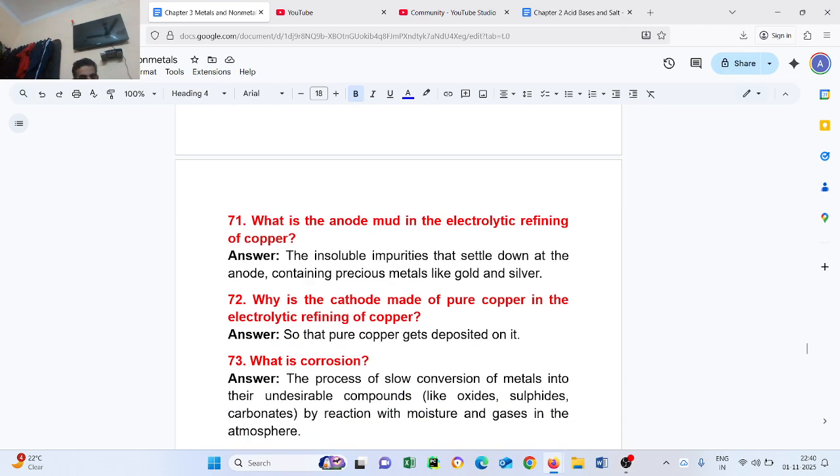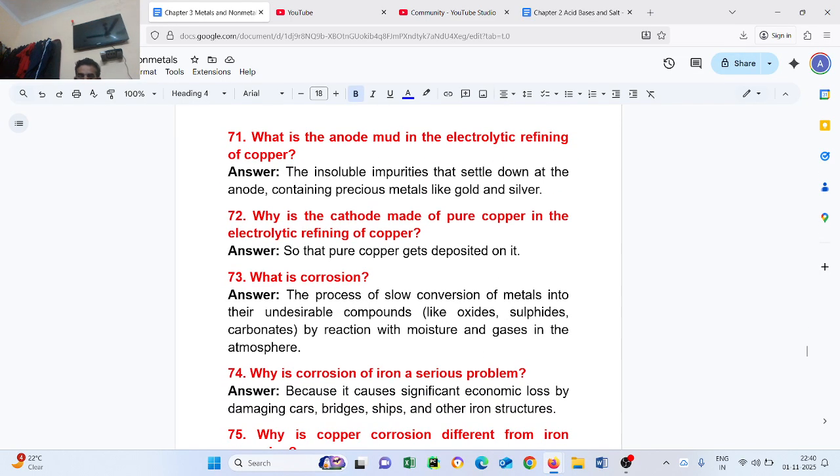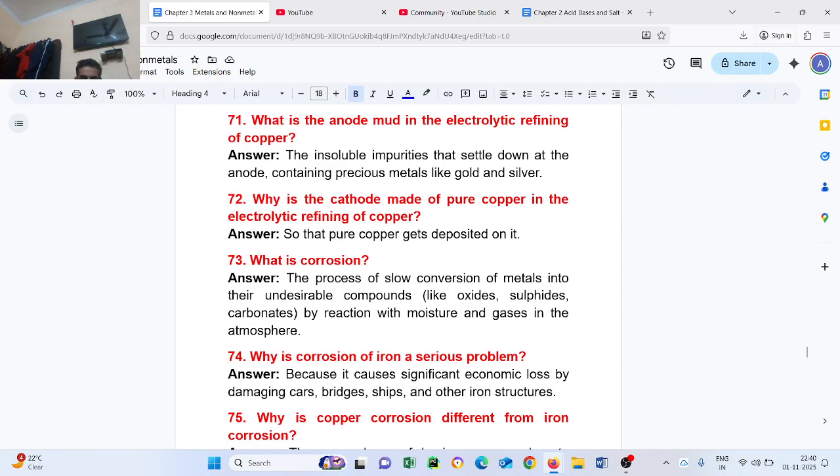Question number 72. Why is the cathode made of pure copper in the electrolytic refining of copper? So that pure copper gets deposited on it. Question number 73. What is corrosion? The process of slow conversion of metals into their undesirable compounds like oxide, sulfide, carbonates by reaction with moisture and gases in the atmosphere.